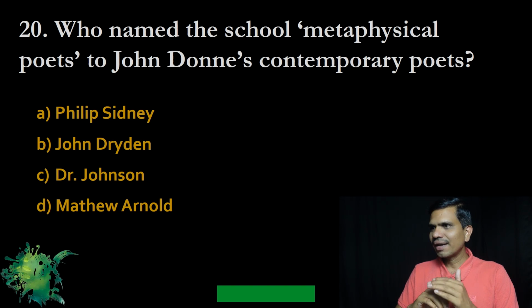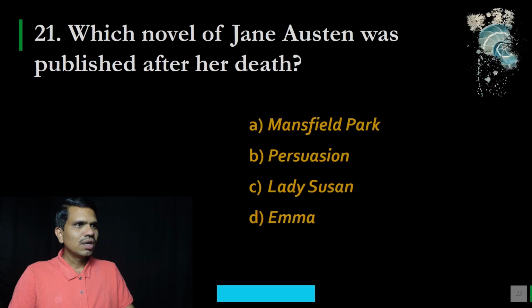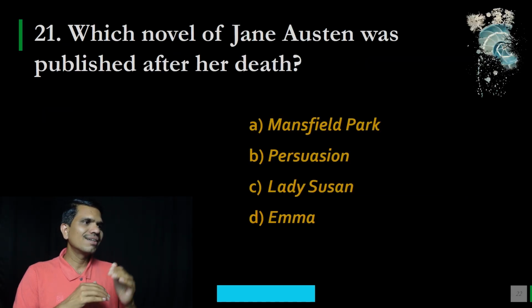Question number 20. Who named the school metaphysical poets to John Donne's contemporary poets? And the options are A. Philip Sidney, B. John Dryden, C. Dr. Johnson, and D. Matthew Arnold. And the correct option is B. John Dryden. 21. Which novel of Jane Austen was published after her death? A. Mansfield Park, B. Persuasion, C. Lady Susan, and D. Emma. And the correct option is B.